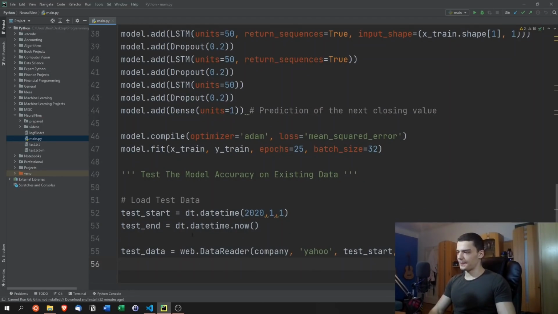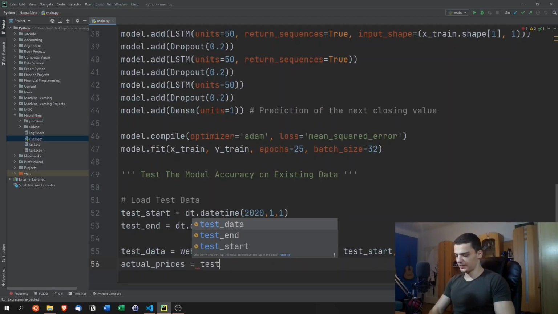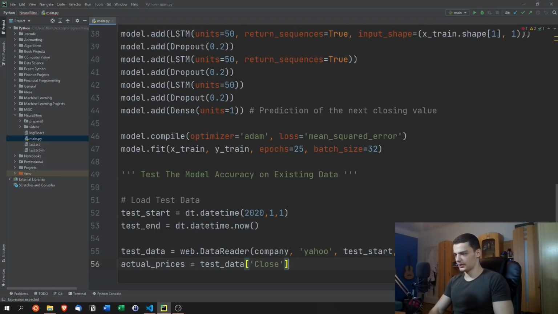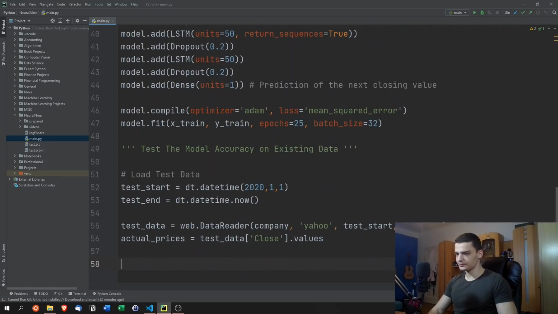Now, what we're going to do with that data again is we need to get the prices, we need to scale the prices, we need to concatenate a full data set of the data that we want to predict on. So first of all, we're going to say the actual prices, not the predicted prices, but the actual real prices from the real stock market world are going to be test data closing values dot values. And then we're going to create a total data set, so a data set that combines the training data and the test data.